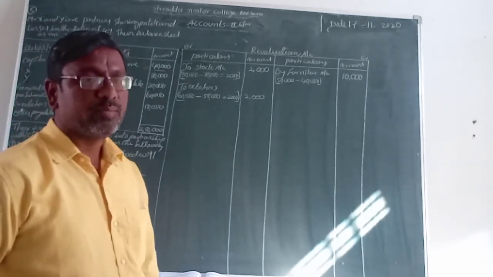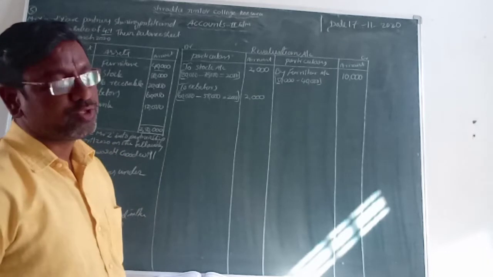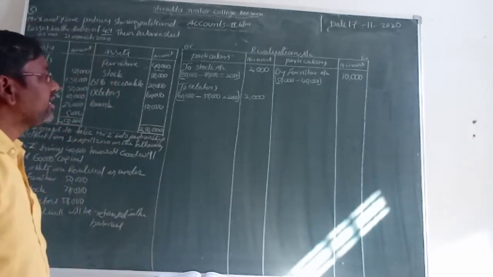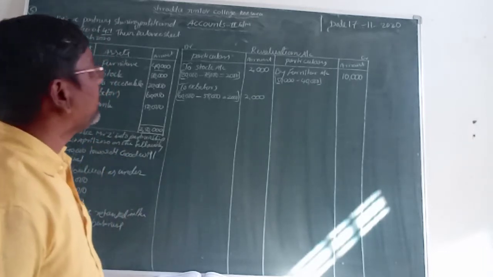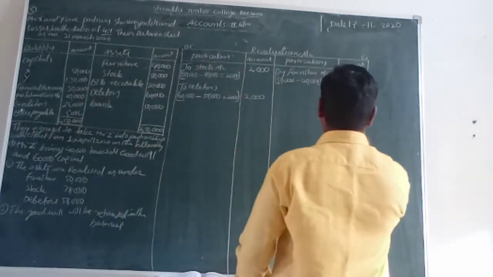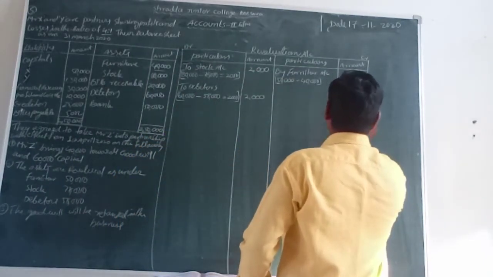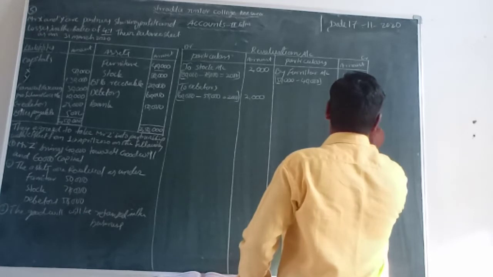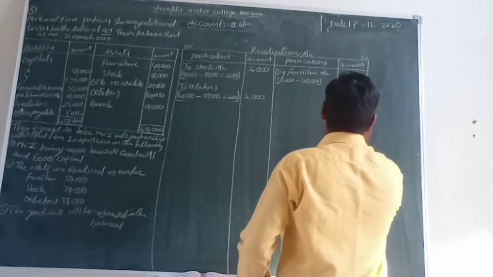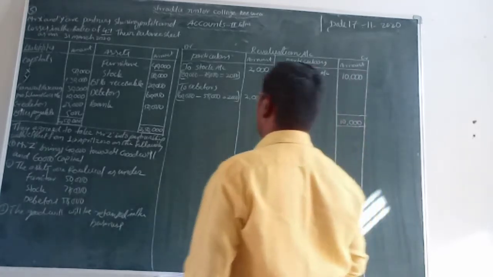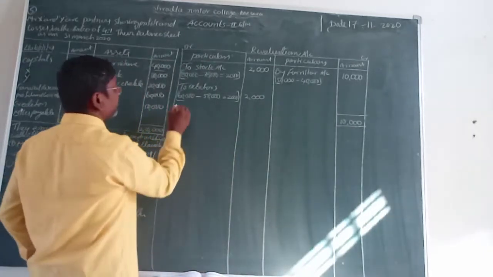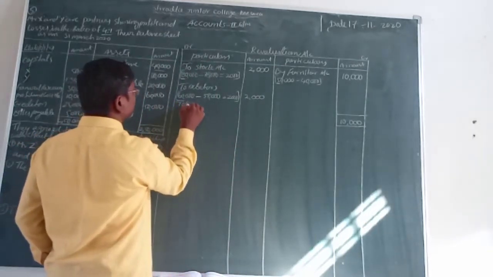Now all assets and liabilities adjustments are over. So we can calculate whether the revaluation account has a revaluation profit or revaluation loss. Let us see which side is in heavy balance, friends. Here the credit side is in heavy balance. What is the balance of the revaluation account? Credit side 10,000 rupees is there. Now we can make a debit side entry to revaluation profit.